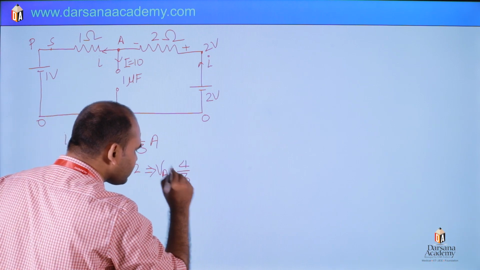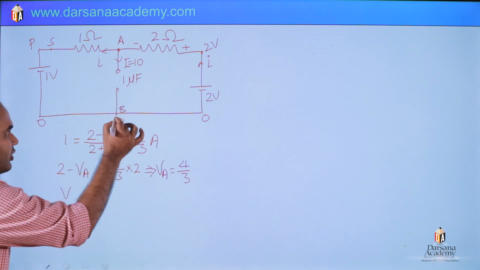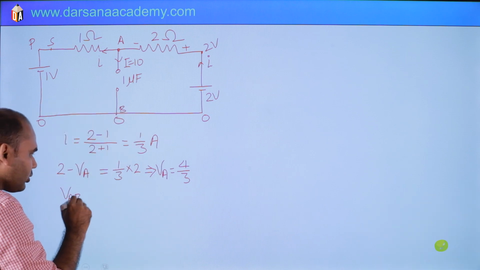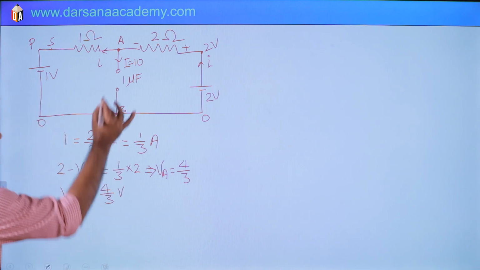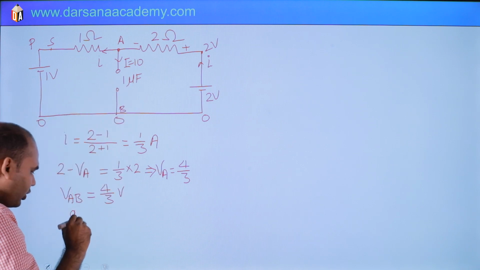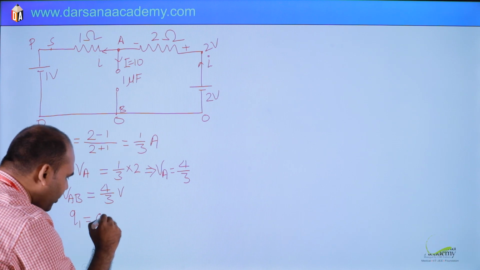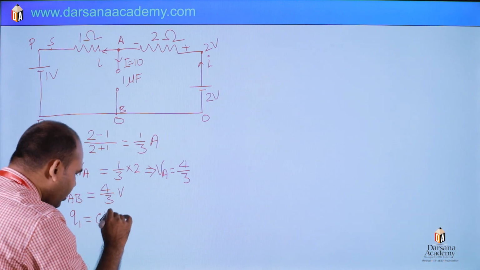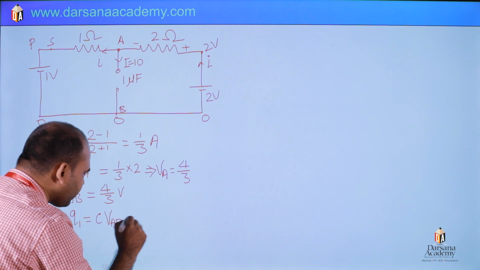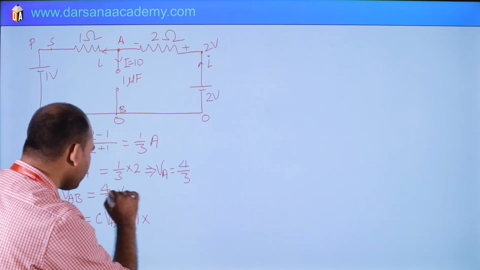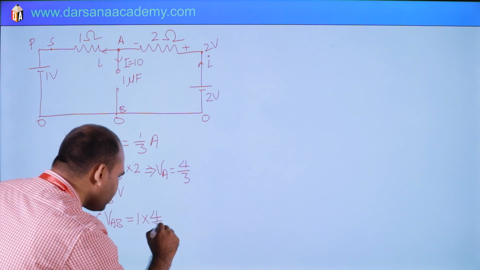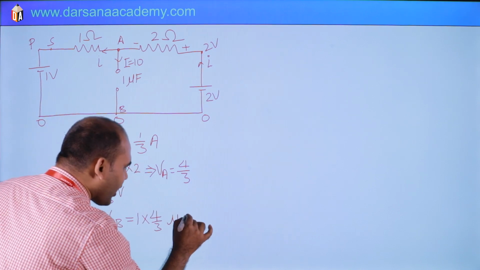So VAB will be what? This is 0, so VAB is 4/3 volt. So what is Q1? In this scenario, Q1 will be C, capacitance, into VAB, the potential difference. C is 1 microfarad and this is 4/3 volt, so this is 4/3 microcoulomb.